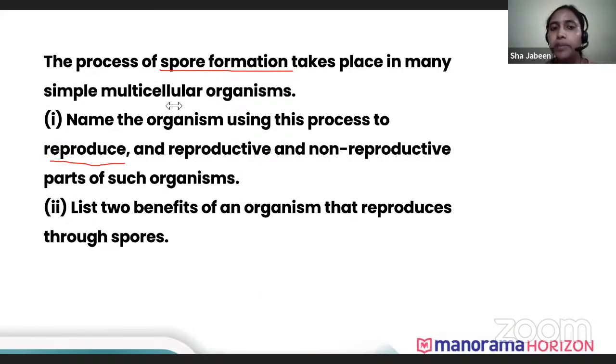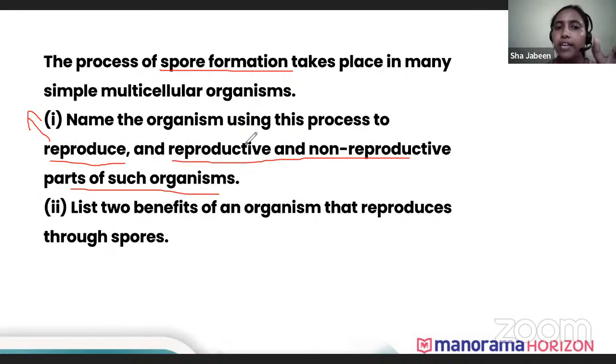Quickly, which organism reproduces by spore formation? So the organism that reproduces by spore formation is fungus. Fungi is the organism that reproduces by spore formation, and they have asked the reproductive and non-reproductive part of such organism. What is the reproductive part and non-reproductive part?